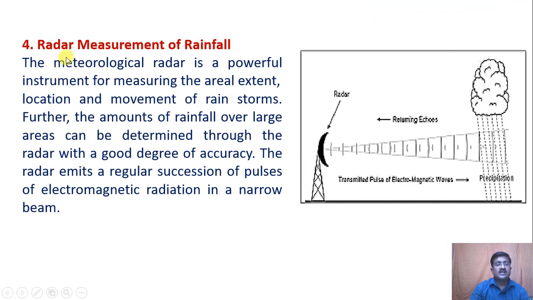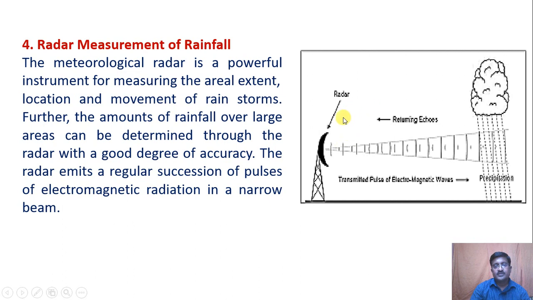Now the next one is radar measurement of rainfall. The meteorological radar is a powerful instrument for measuring the areal extent, location and movement of rainstorms. Further, the amounts of rainfall over large areas can be determined through the radar with a good degree of accuracy. The radar emits a regular succession of pulses of electromagnetic radiation in a narrow beam.